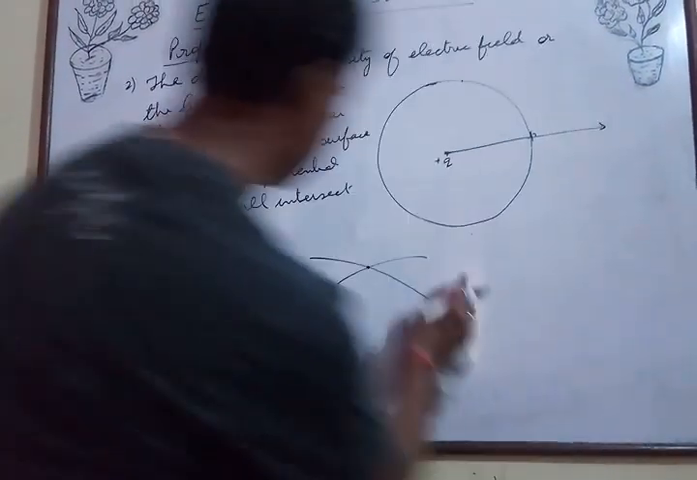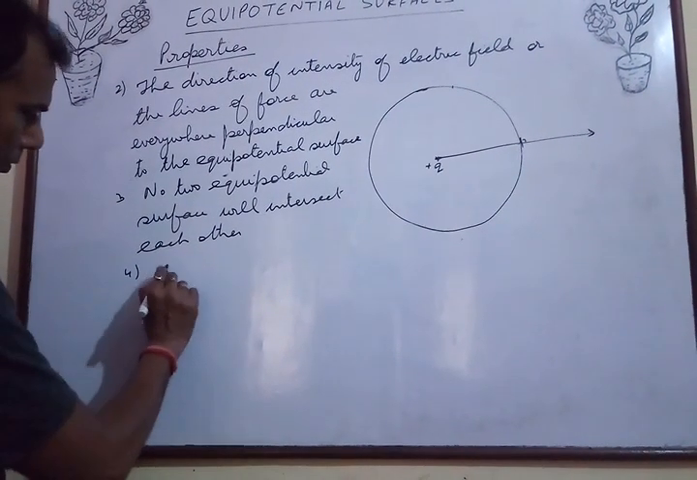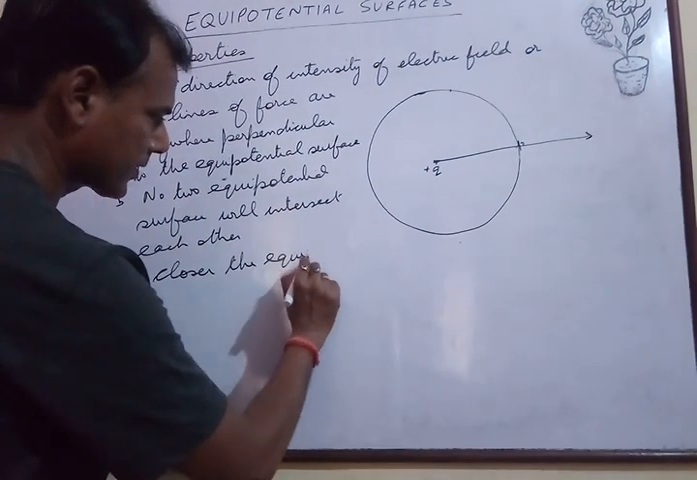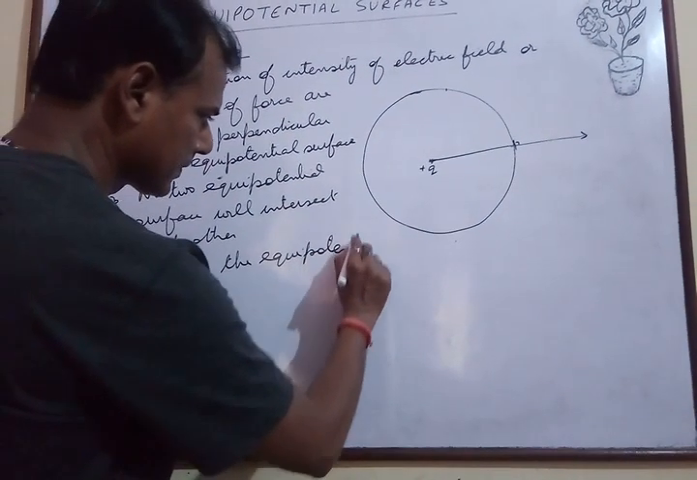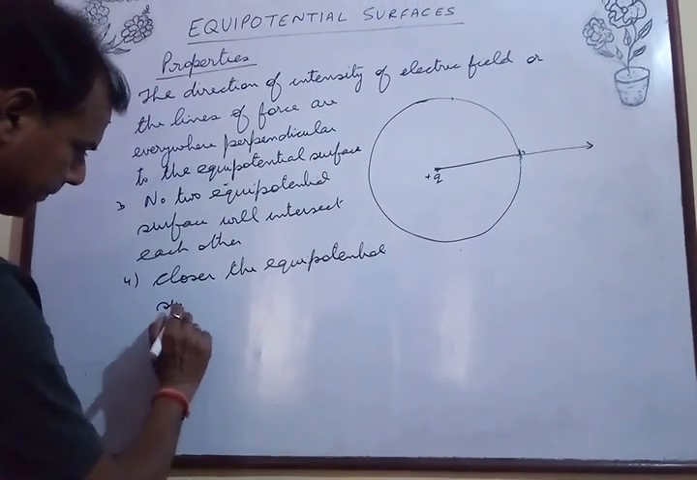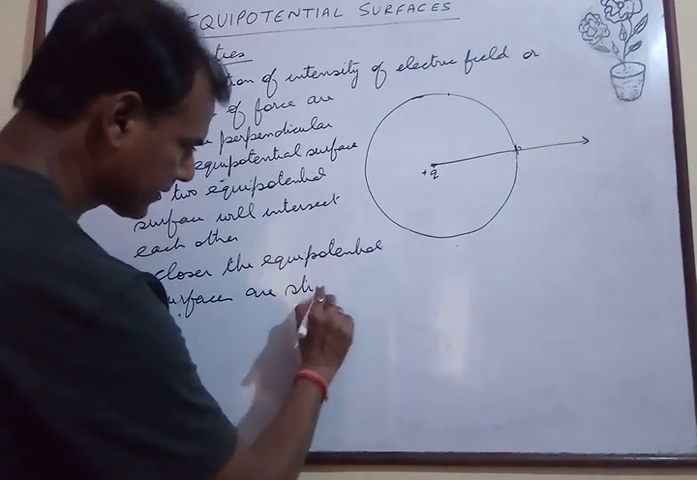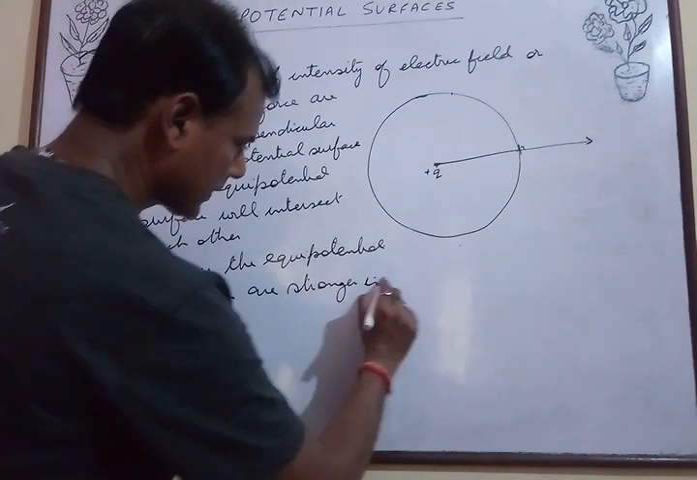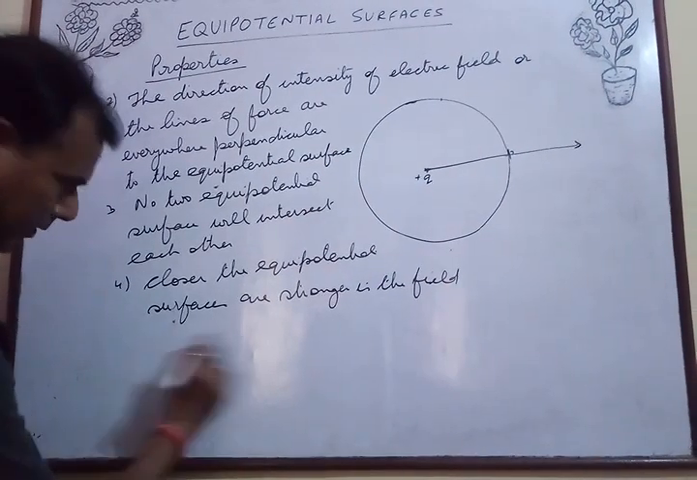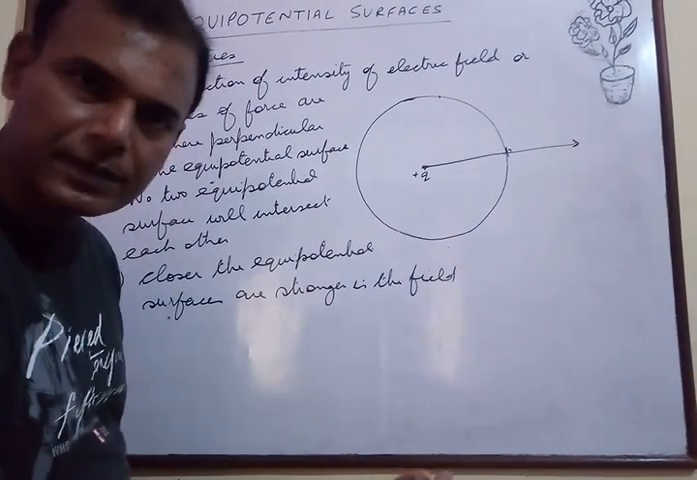Next property: the closer the equipotential surfaces are, the stronger is the field. Or in other words, the farther the surfaces are, the weaker is the field.